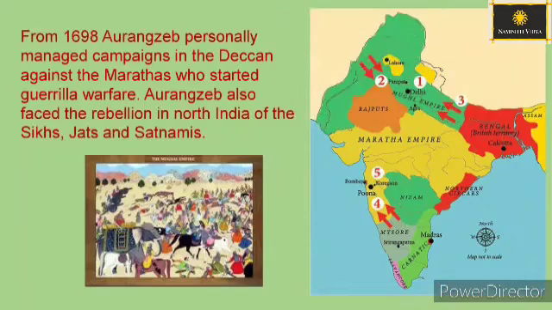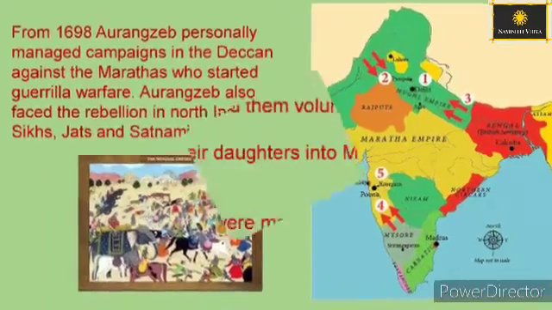From 1698, Aurangzeb personally managed campaigns in the Deccan against the Marathas, who started guerrilla warfare. Aurangzeb also faced rebellion in North India of the Sikhs, Jats and Satnamis. The Mughals followed the Mughal and Timurid custom of coparcenary inheritance, or a division of the inheritance among all the sons.